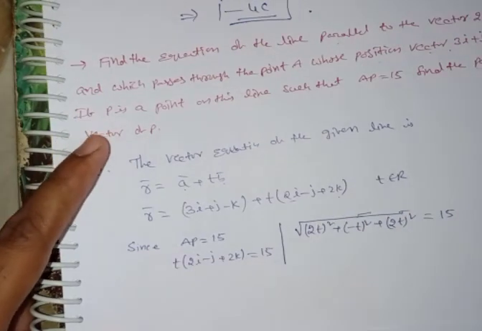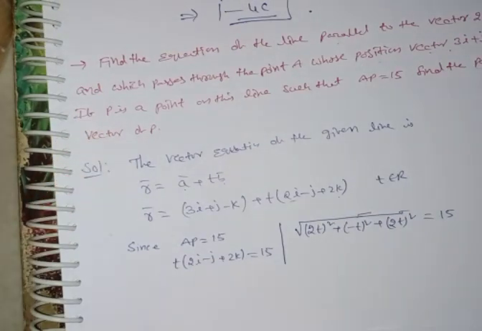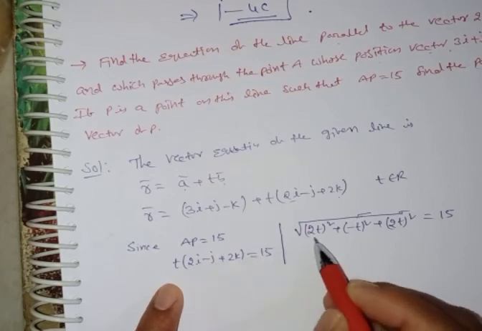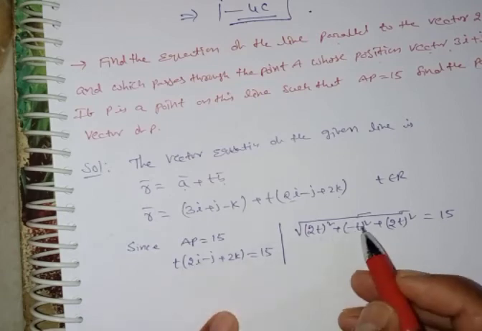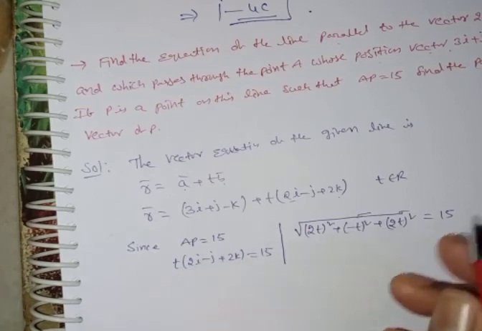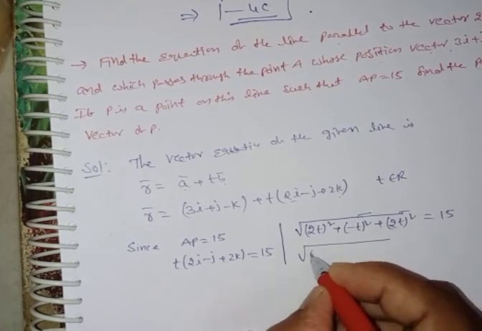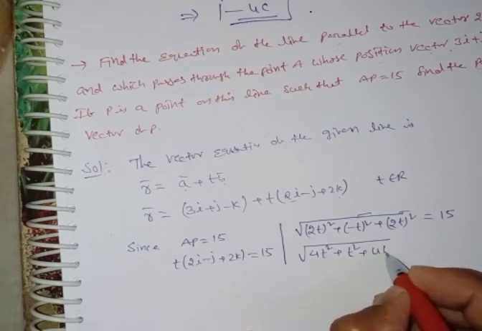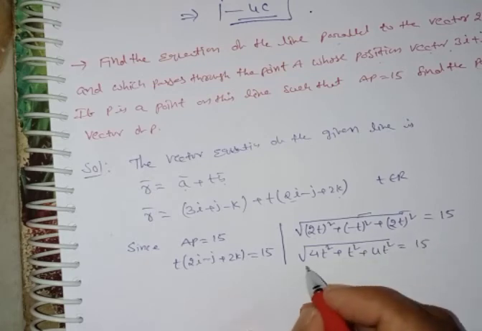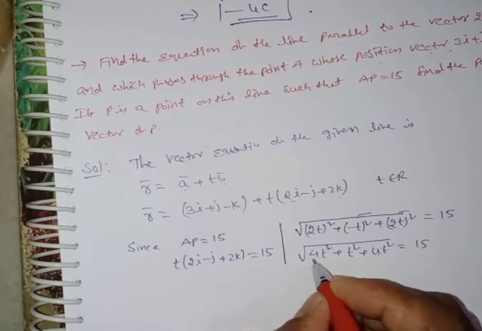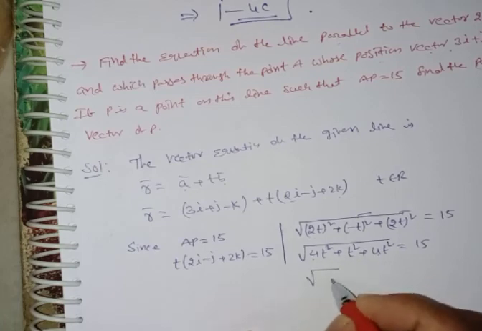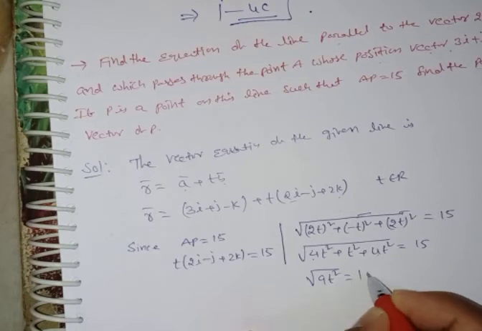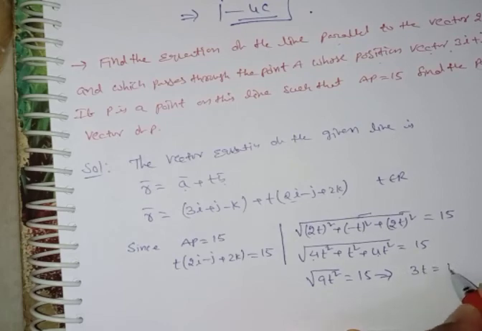The distance means under root of the (x2 minus x1) formula is given. Therefore you can write (2t) whole square plus (minus t) whole square and (2t) square. What is remaining? You are getting 4t square plus t square plus 4t square is equal to 15. It is nothing but 4 plus 4 is 8, plus 1 is 9. It is root of 9t square is equal to 15, or I can write here 3t is equal to 15.